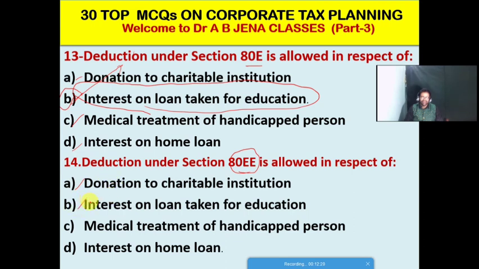B. It's interest on a loan taken for education. C. It's medical treatment of handicapped persons. D. It's interest on a home loan. Friends, so D is the right option for this MCQ. Deduction under section 80EE is allowed on or in respect of interest on a home loan.